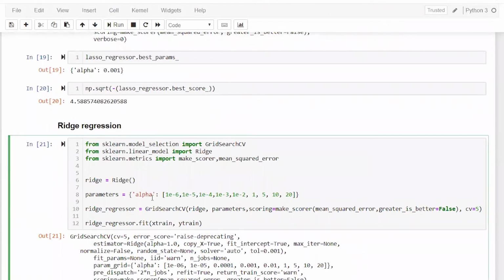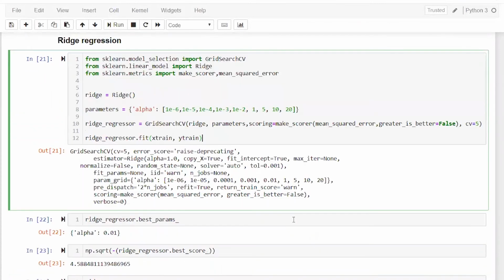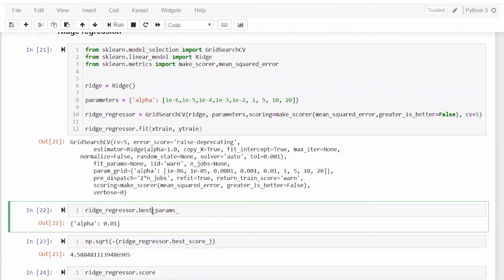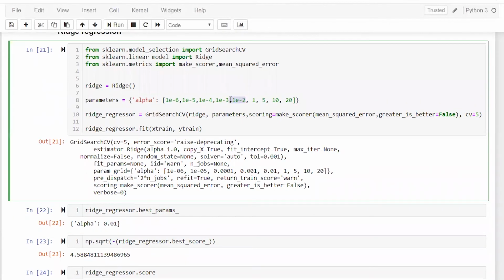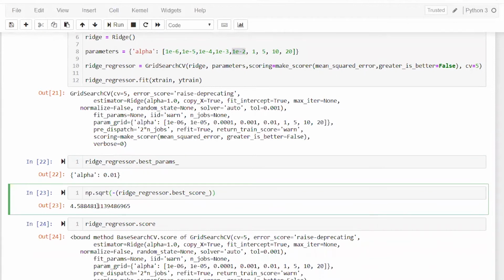Similar things will happen in ridge. All these functions are the same, right? Again, just to tell you, you don't have to import this again. This is the same line, I am just putting it here. If I am importing Ridge, I have to initialize it, and keep the alpha and these things, and everything is the same there. And in this case, you see the best parameter is showing me 0.01. That is the alpha part, the 0.01. This is the best actually. And in this case, if I check the best score, that is 4.8848.